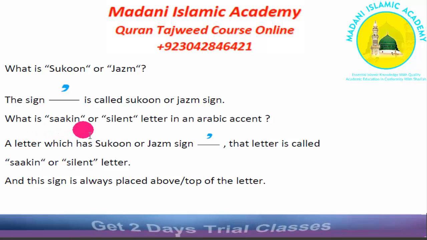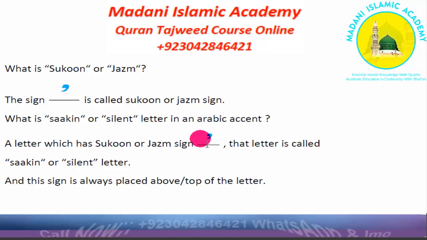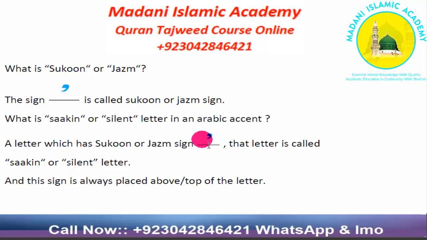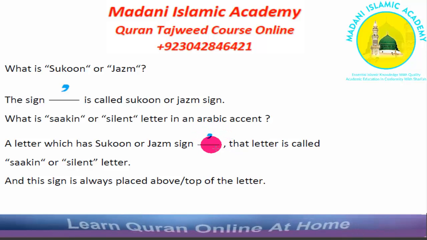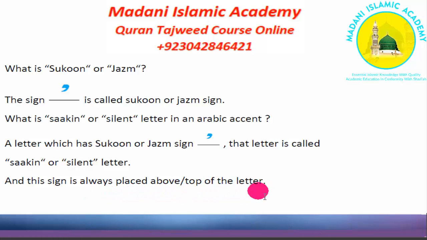What is sakin letter or silent letter in an Arabic accent? A letter which has sukoon or jazm sign. This is sukoon or jazm sign. That letter is called sakin letter or silent letter. Any letter which has this sign on it, that letter is called sakin letter or silent letter. This sign is always placed above the letter or top of the letter.